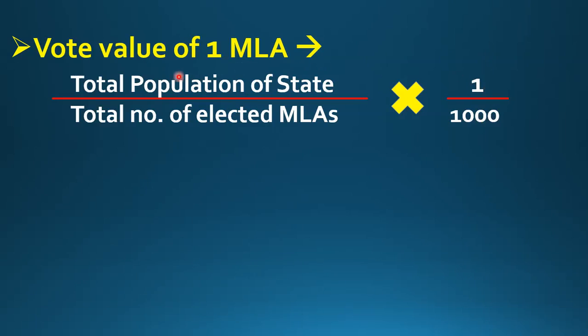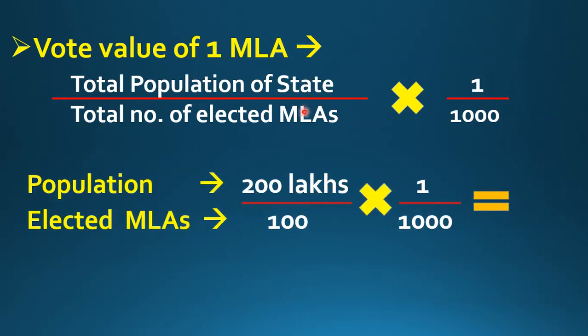And when you will apply this formula, you will get the vote value of one MLA. Now friends, I will give you one example so that you can understand it very easily. Suppose there is a state, and the name of that state is state A. Here I will not take the name of any state. We will imagine a hypothetical state for the matter of understanding.